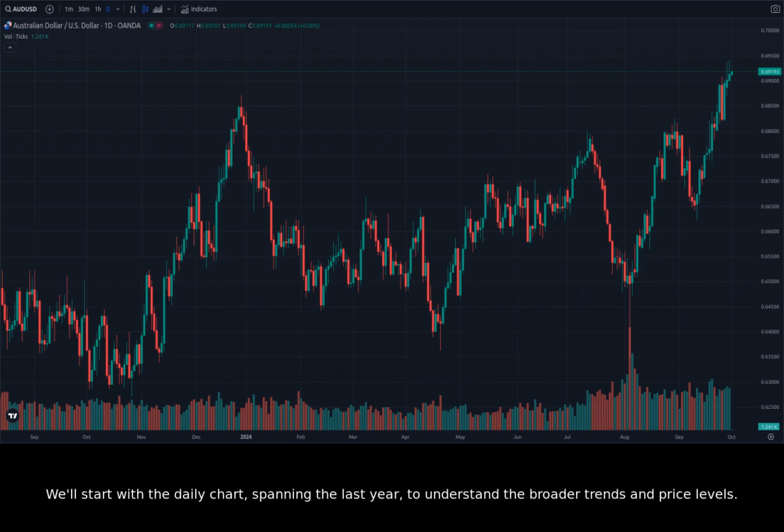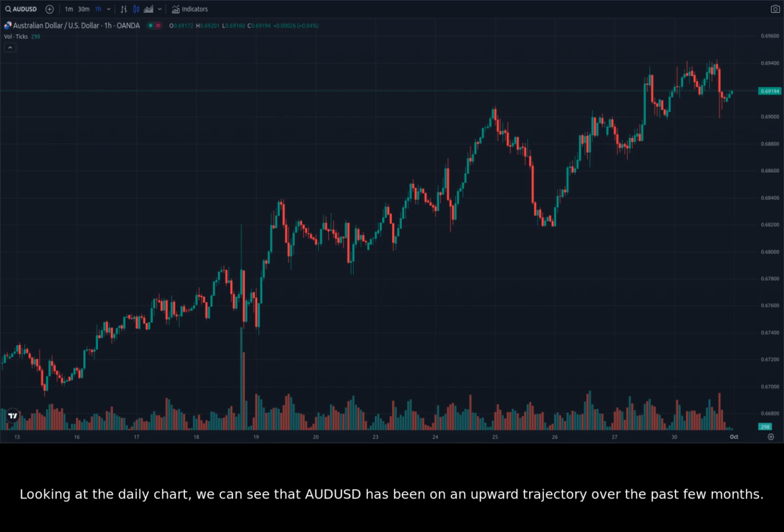We'll start with the daily chart, spanning the last year, to understand the broader trends and price levels. Looking at the daily chart, we can see that AUDUSD has been on an upward trajectory over the past few months. The pair broke through a major resistance level at 0.6500, suggesting a bullish trend. However, it's important to note that the rally has been quite volatile. The pair has experienced several pullbacks, indicating potential profit-taking or bearish sentiment. The 0.6500 level now acts as a strong support level, and a break below this level could signal a shift in